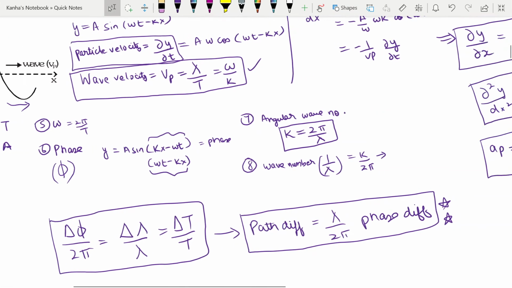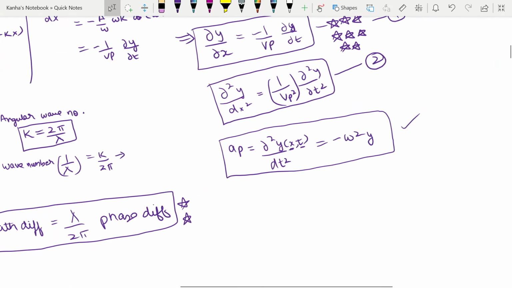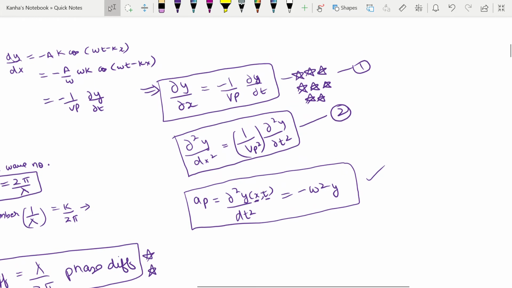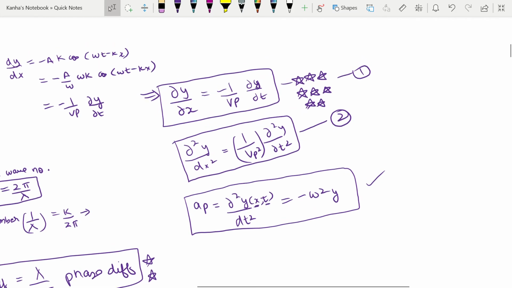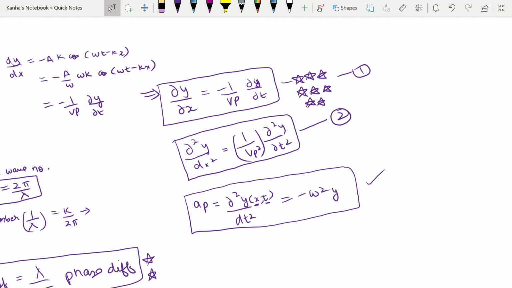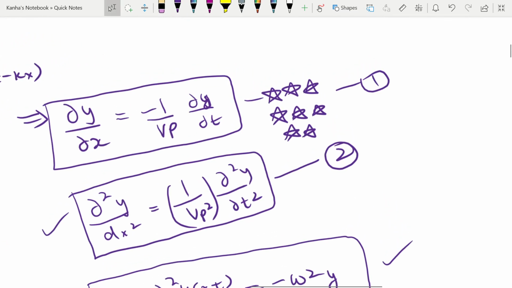So as I told you about these two equations, equation number 1 and 2. Even if you want to find the general equation of wave motion, you'll see that it takes a form which is this. So this can also be written as your general equation of wave motion, or the differential equation that the wave will always satisfy.